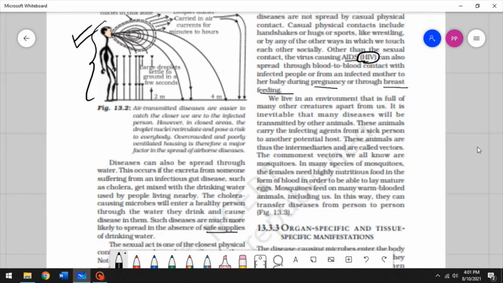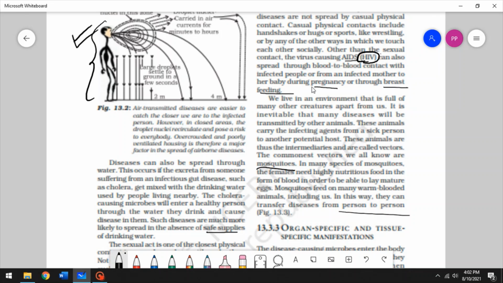So the most common vectors are mosquitoes, right? In many species of mosquitoes, it is the females that bite animals for their blood, because they need the nutrition to lay their eggs. The males mostly feed on plant juices. All right. So mosquitoes feed on many warm-blooded animals, and in this way they transfer diseases from person to person.